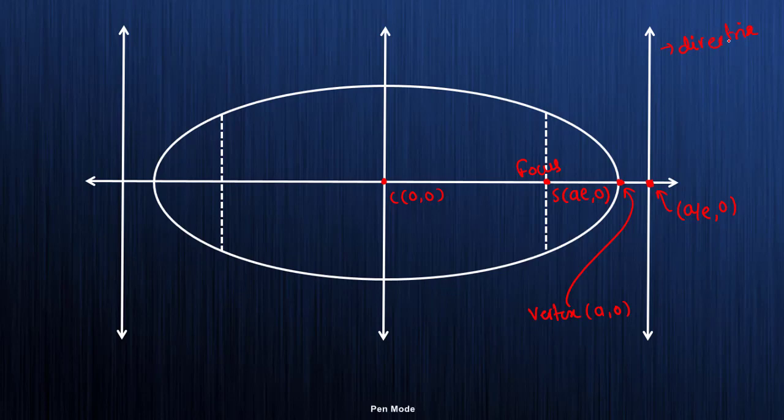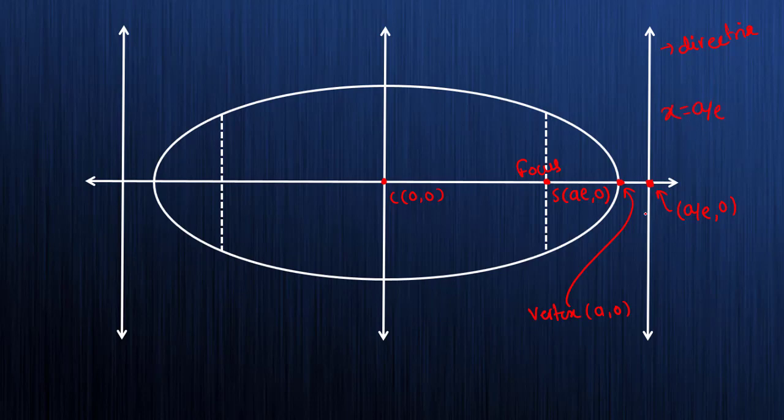This is a directrix. So what will be the equation of this directrix? Can you please tell me? It is passing through some point on the x-axis and it is parallel to the y-axis, so what will be its form? x equals a by e is the equation of this directrix.